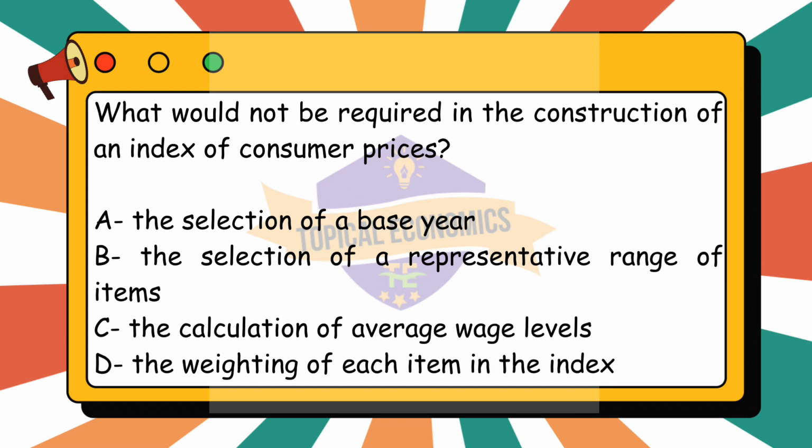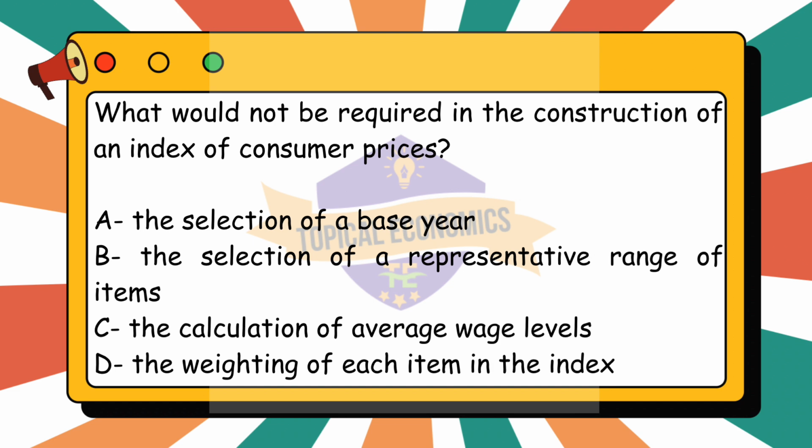In the construction of an index of consumer prices, such as the Consumer Prices Index, CPI, there are specific elements that are necessary for calculating and tracking changes in the price level of goods and services. Let us review the given options to determine which one is not required in constructing a CPI. Option A: the selection of a base year.